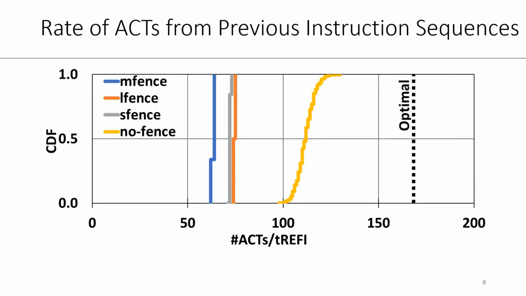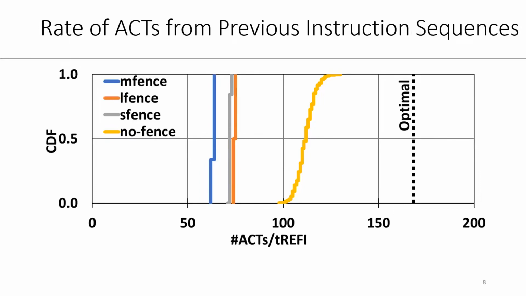This graph shows the performance of four instruction sequences that use the template I just showed. These sequences all use CLFLUSHOPT, a newer Intel instruction to flush a cache line, and use different types of barriers. For a complete list of the instructions, please consult our paper. The x-axis shows the number of activates within a refresh interval. A higher number is better for our purposes. The numbers are reported as cumulative distribution.